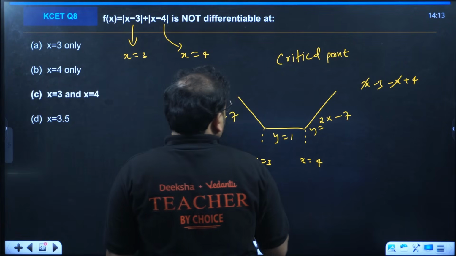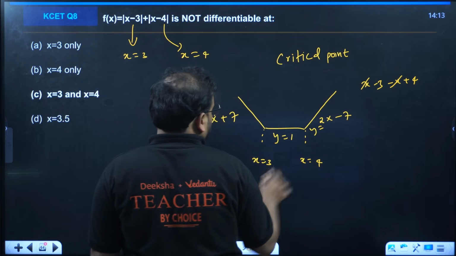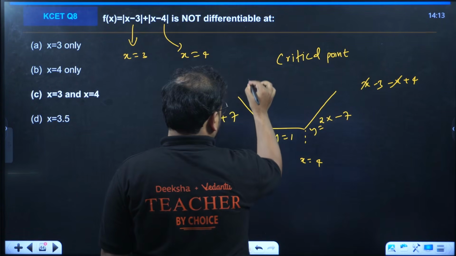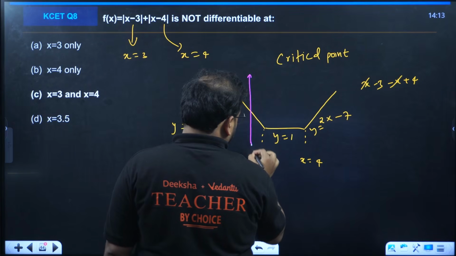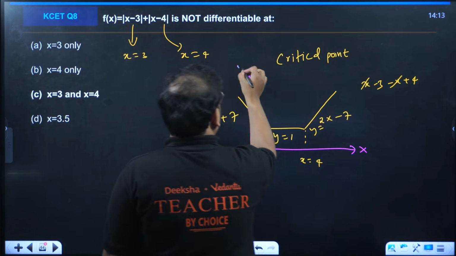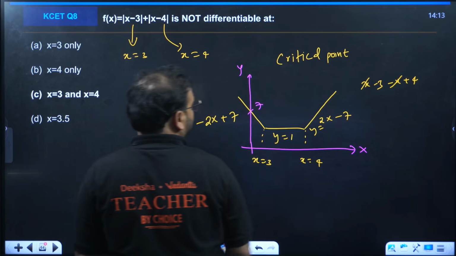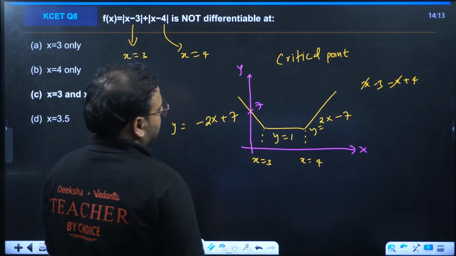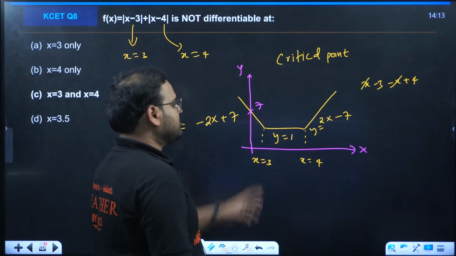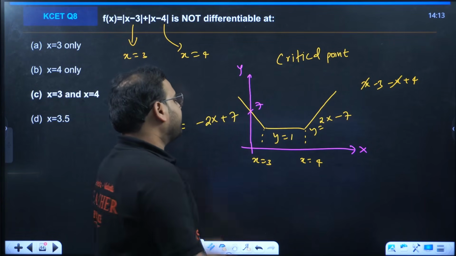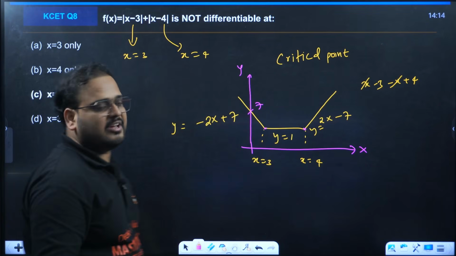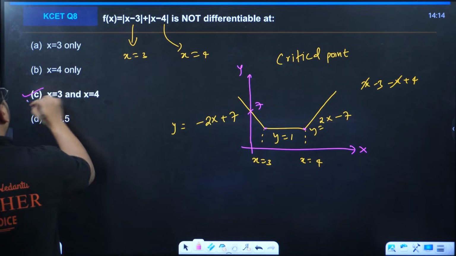So if this is the curve, basically if you want me to draw the perfect one, you have a Cartesian plane, this is your Cartesian plane. X-axis, y-axis, it is going to be 7 over here. Correct. So this is your final curve. You can find there are 2 coordinate points. The one is 3 and 4. I gave that answer already to you as option C.